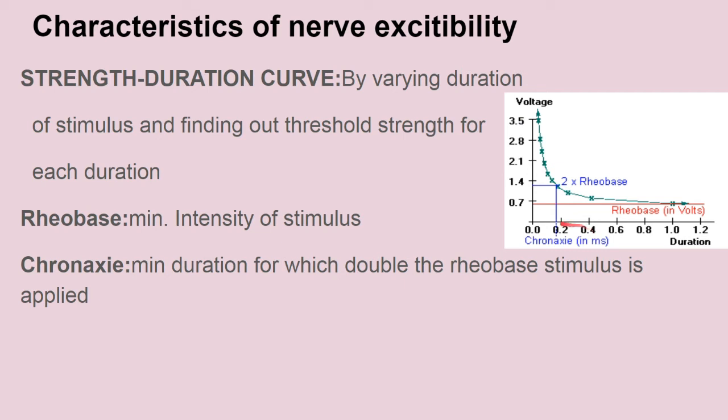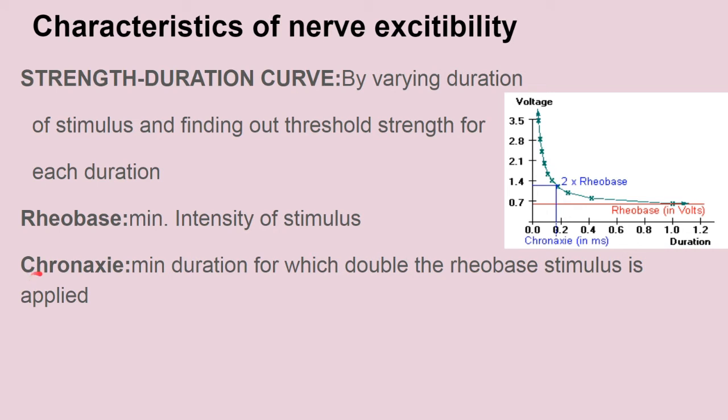Now what is Chronaxie? This is the Chronaxie. It is the minimum duration for which a stimulus of twice the Rheobase intensity needs to be applied to cause the action potential, or the nerve excitability.